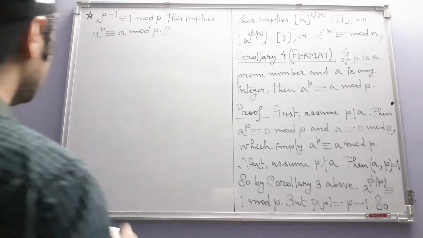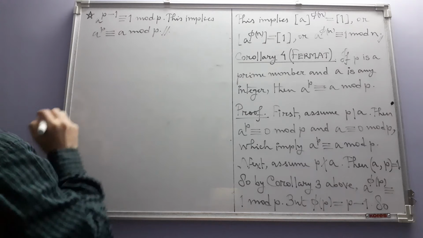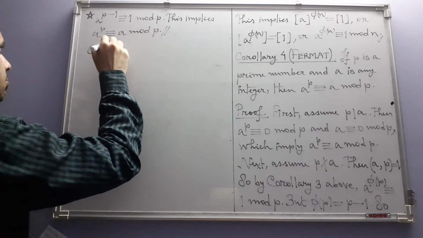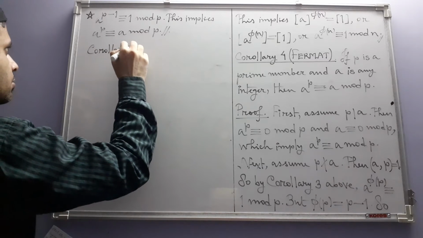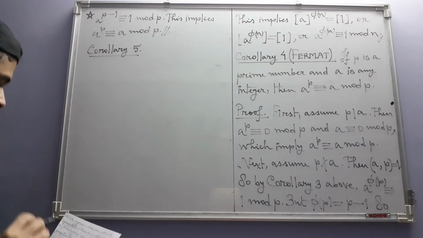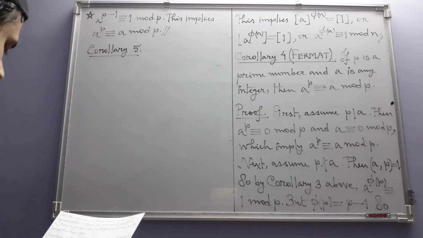Okay. Now there is yet another corollary. This is also very important. Corollary 5. This one does not go towards number theory, but it is group theoretic.